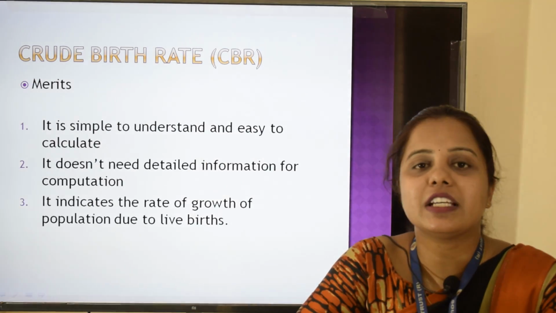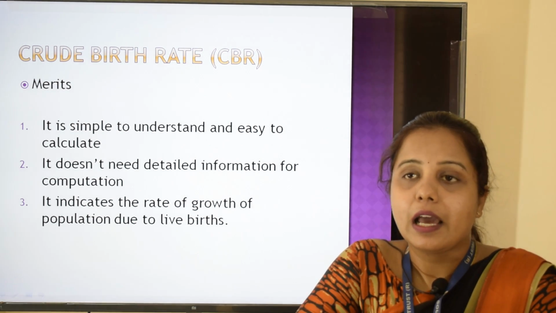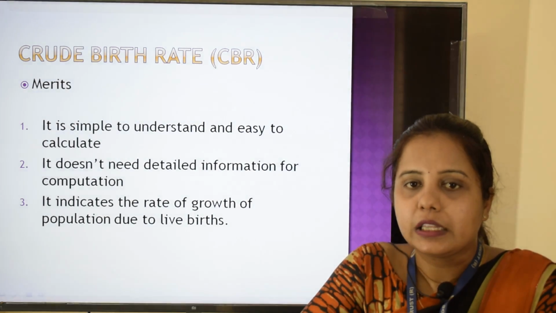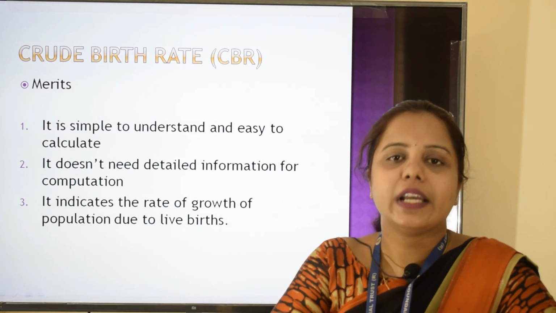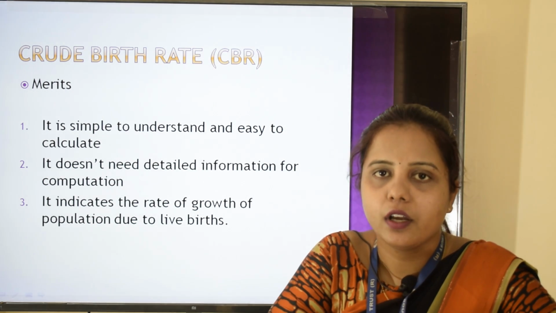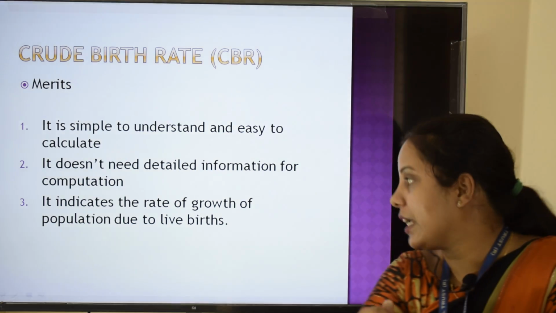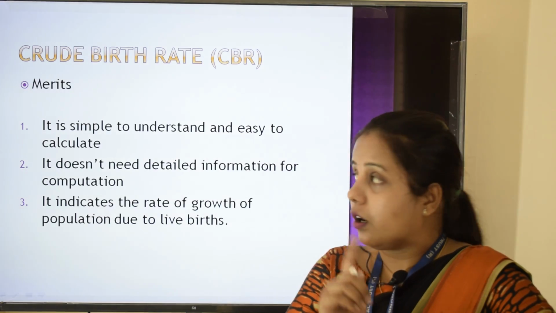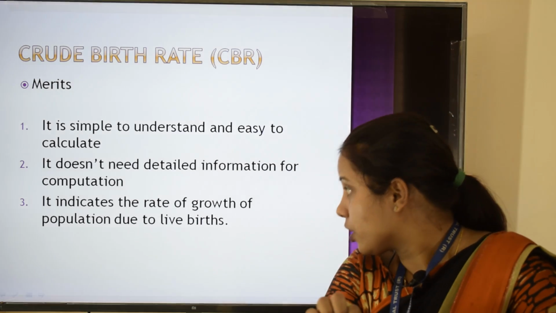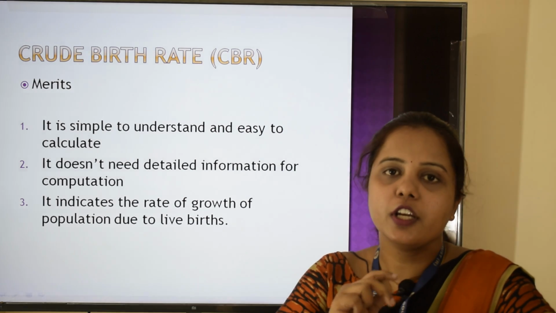CBR has certain merits. The first merit is that the calculation and also the understanding of the concept is very simple. Then we don't need much data to compute this. We just need live births and the population of the locality. By using only these two data, we will be able to compute CBR. Then you should remember CBR is the only measure by which we can indicate the rate of growth of population due to live birth.